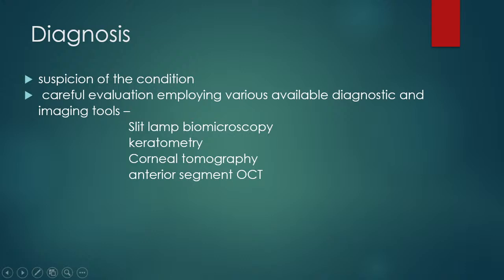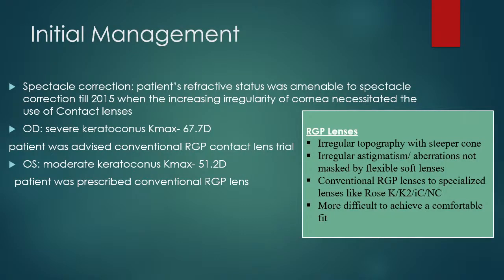The diagnosis will involve a plethora of clinical evaluation and laboratory investigations. Initial management: as we saw, our patient was diagnosed in 2015 when the refractive error in the right eye was around -10 and the left eye was around -3. She had a vision of 6/18 with spectacles in the right eye, but when such a high degree of anisometropia is corrected in the spectacle plane, the patient had significant complaints of anisogonia which she could not tolerate, and thus she was prescribed conventional RGP contact lenses in both eyes.